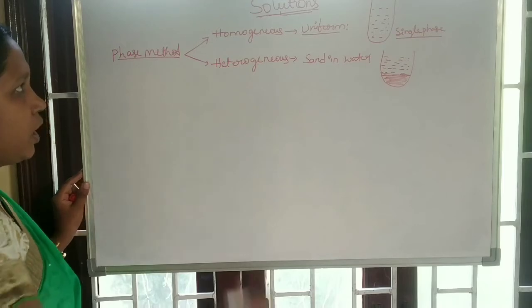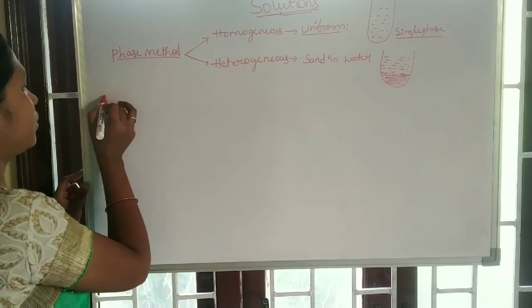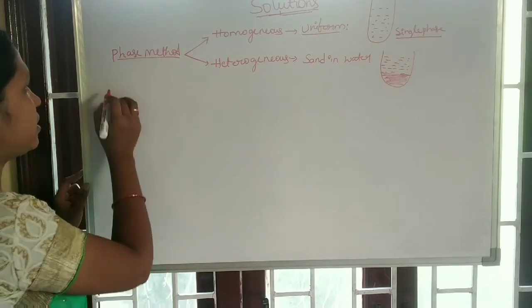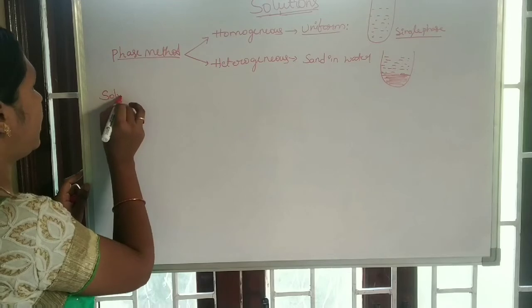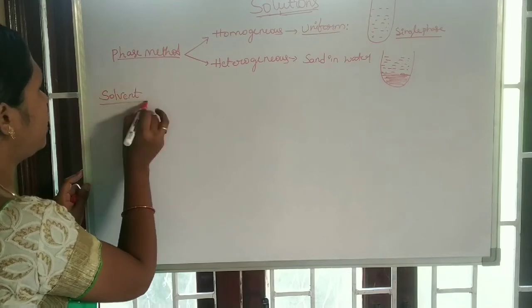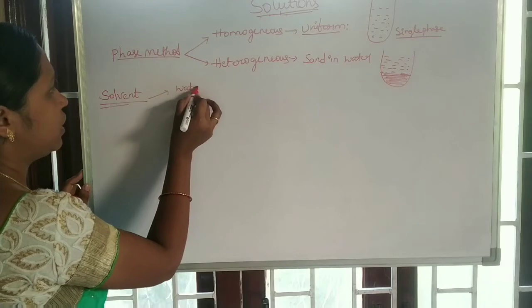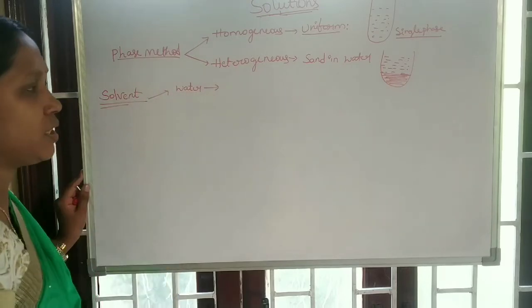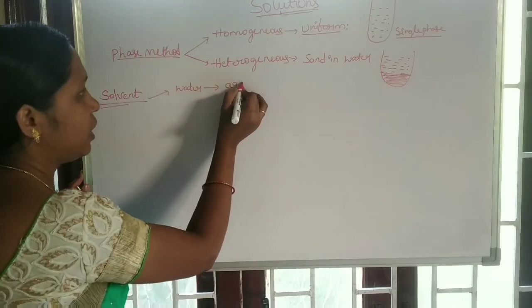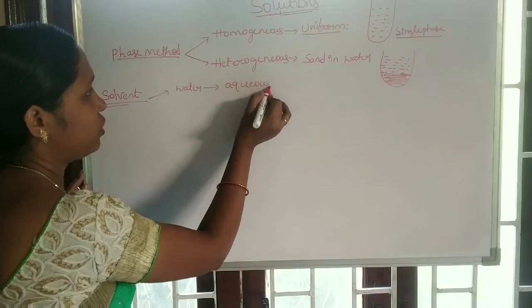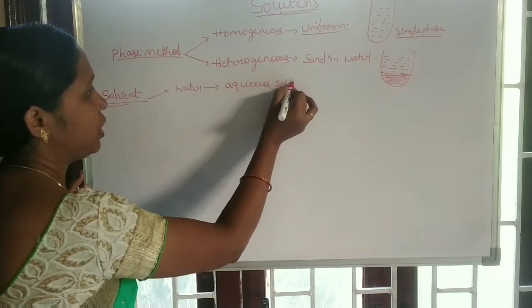And go to the classification of solutions on the basis of the solvent. If the solvent is water, such types of solutions are known as aqueous solutions.